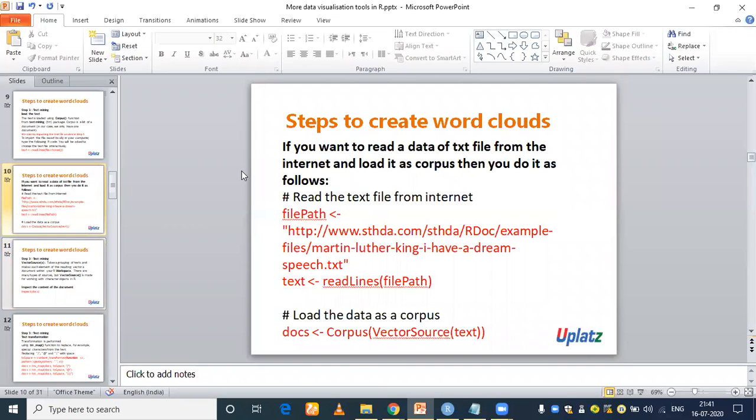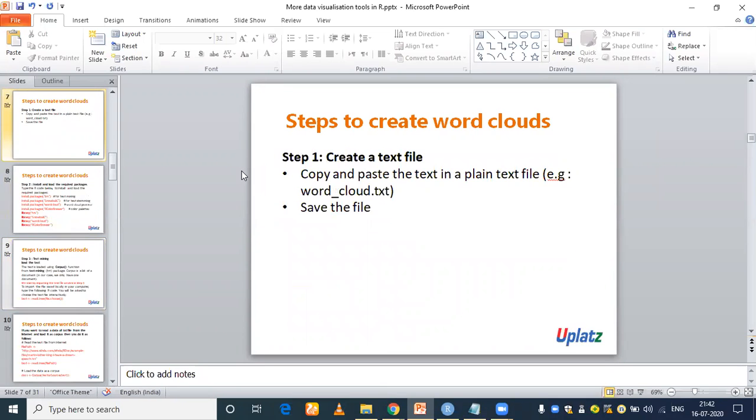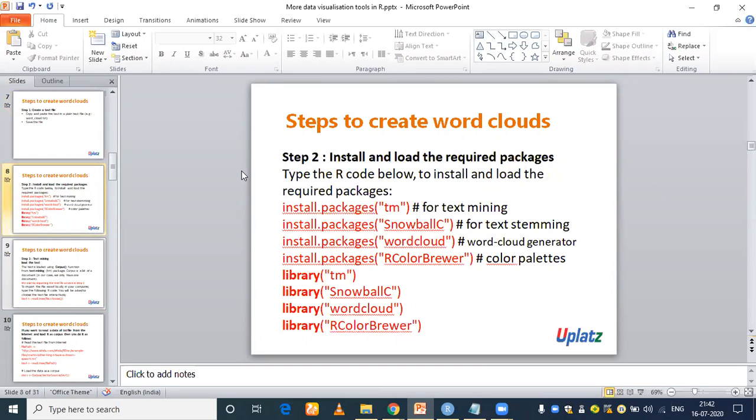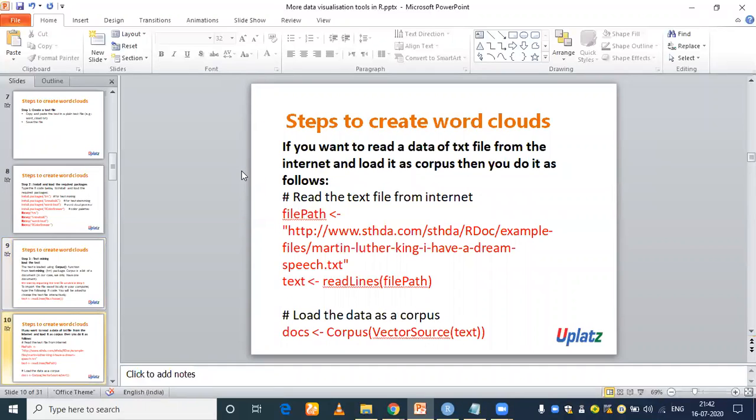So what are the steps? The first step we have seen is creating the txt file. The next step is installing the required packages and loading them. The third step is text mining. The first part inside that is how to load the text from the local system, from our computer, or even read the data from the internet. And then how can you load the data as a corpus? And what is the corpus?